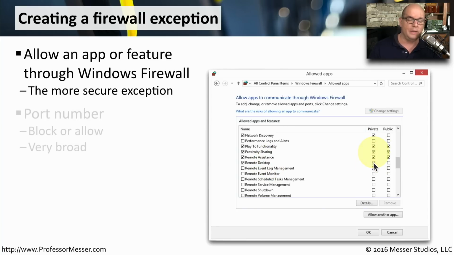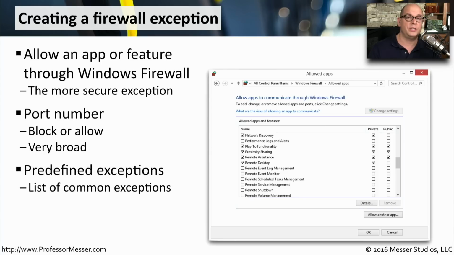and you can decide whether that application should be allowed or disallowed through the firewall. You can also configure this exception to be based on a TCP or a UDP port number. This is obviously much broader than using a very specific application name, but it does allow everything to traverse based on that port number. You can also refer to a set of predefined exceptions that are already in the firewall. Even if they aren't currently configured, it makes it very easy to point and click and instantly have an exception created. And of course, you can create your own customized rule that combines many of these different parameters together.